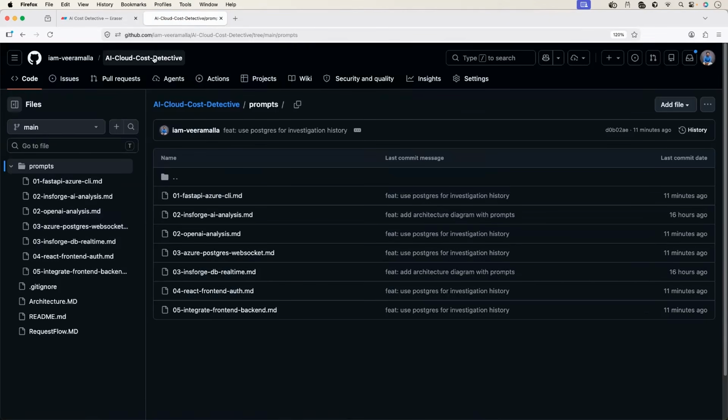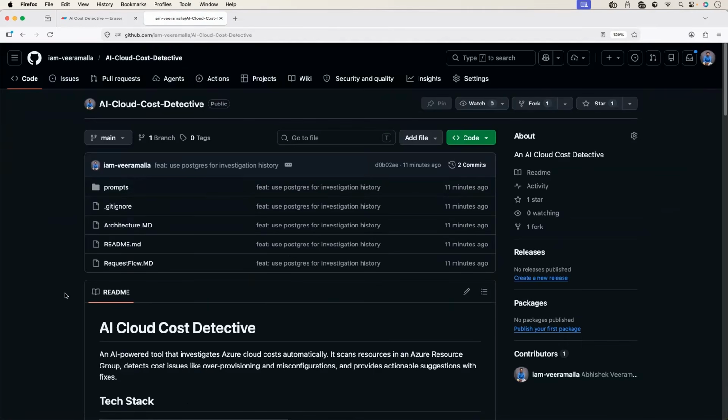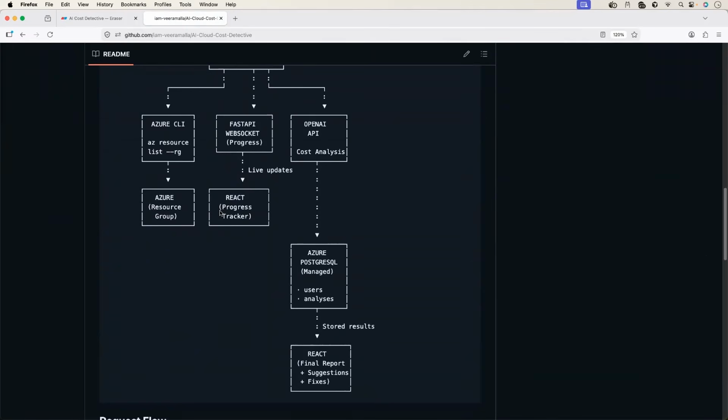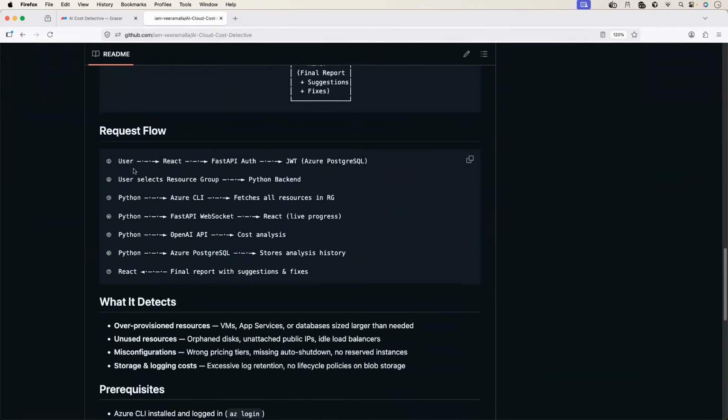Perfect. So now we understood the problem statement. We understood the tool stack, the tech stack that we are going to use. We are clear with the architecture diagram. We are also clear with the request flow.